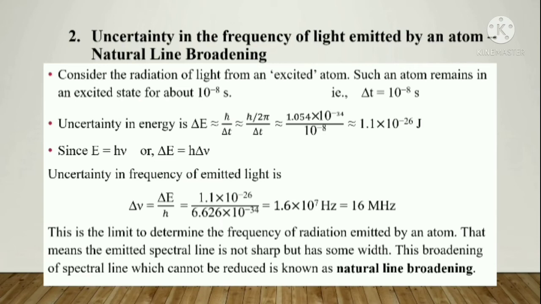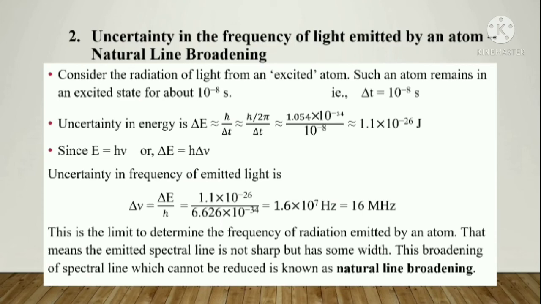Such an atom remains in an excited state for about 10 raised to minus 8 seconds. Hence, delta T is equal to 10 raised to minus 8 s. Okay? So we have got an uncertainty in time, the time of that excited atom. Delta T equal to 10 raised to minus 8 second. That is a fixed time. Theoretically, 10 raised to minus 8 is the time a particle can stay in the excited state.